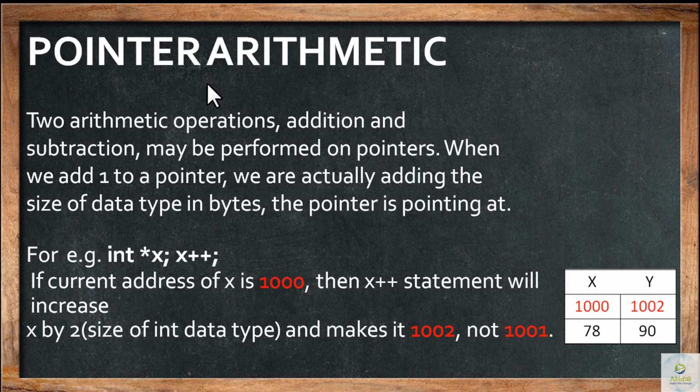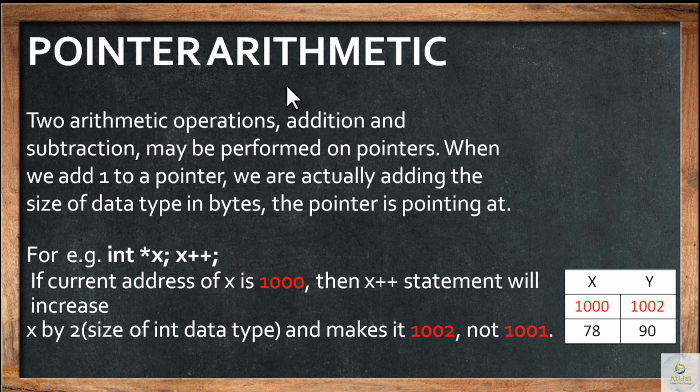The next subtopic is pointer arithmetic. Now you have studied arithmetic in mathematics. The first thing that comes to mind is addition, subtraction, and some of you may say multiplication, division. In programming, addition, subtraction, multiplication and division are the arithmetic operators, including modulus, which gives us the remainder of the division.